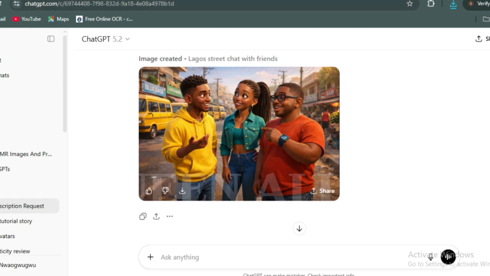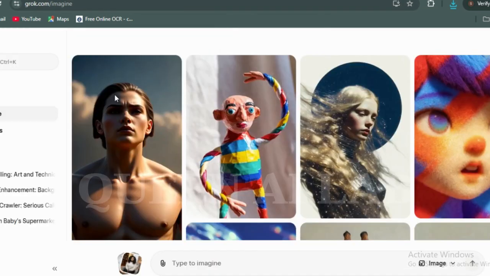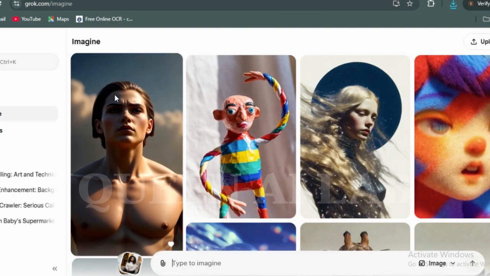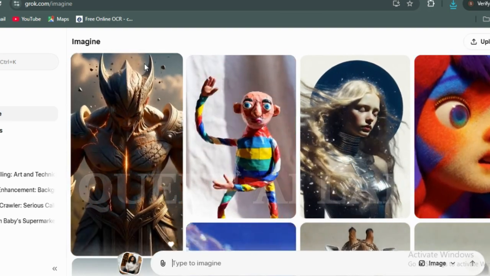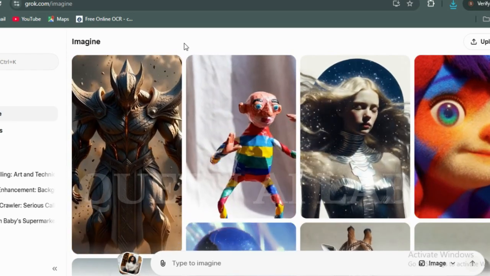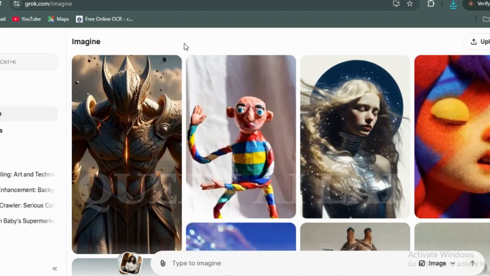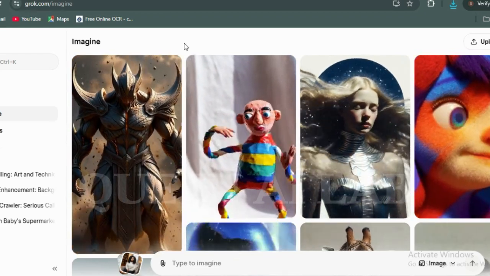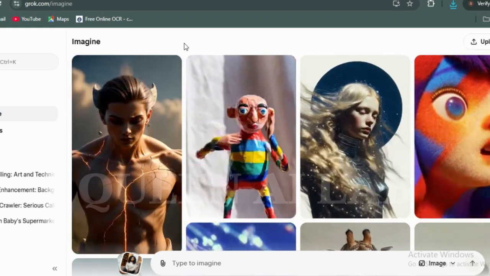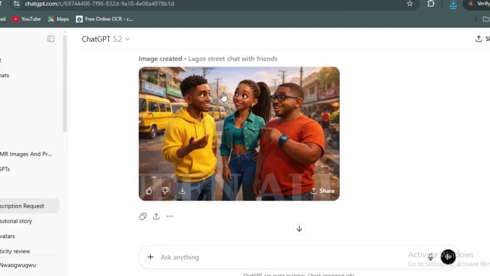We'll move over to the last step, which is making them talk. And for that, we are going to use Grok AI. All these tools that I'm giving you today are absolutely free of charge. You can see they do not charge us any credit anywhere. But here on ChatGPT, if you want ChatGPT to create super cool images like this, that means you need to subscribe to ChatGPT. Else, you will only be given chances of just 2 images per day.